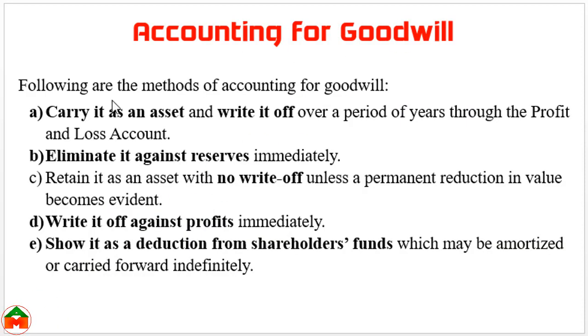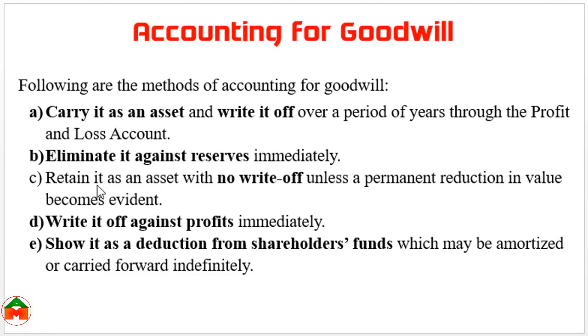Accounting for goodwill. Following are the methods of accounting for goodwill. You can carry it as an asset and write it off over a period of years through the profit and loss account. You can eliminate the goodwill against reserves immediately.